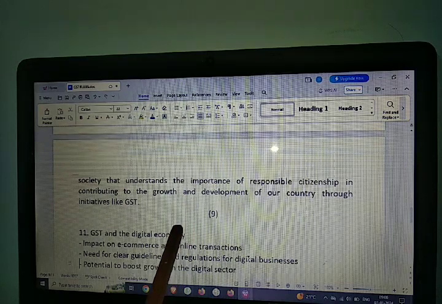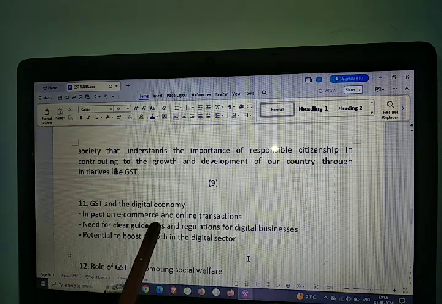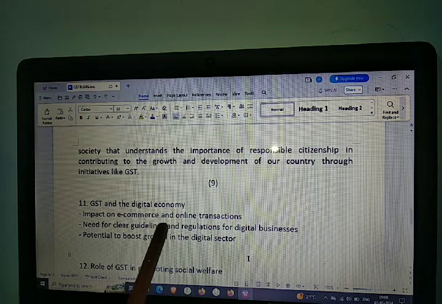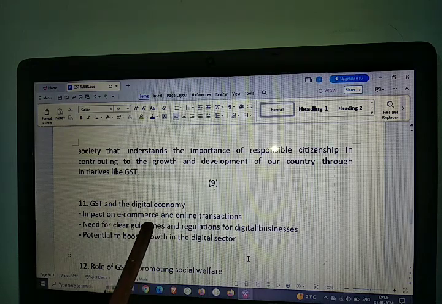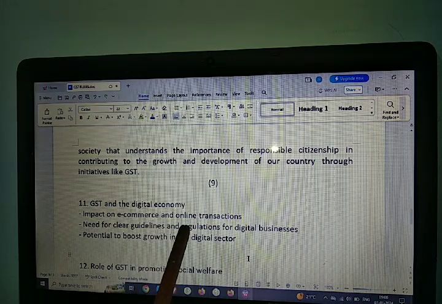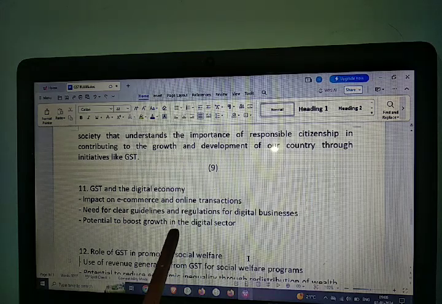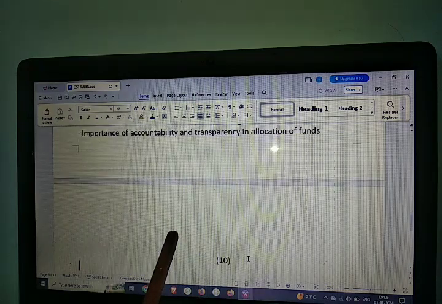You see, GST is very important for the digital economy. Today there is a lot of e-commerce and online transactions, so clear guidelines and regulations for digital business have the potential to boost growth of the digital sector.